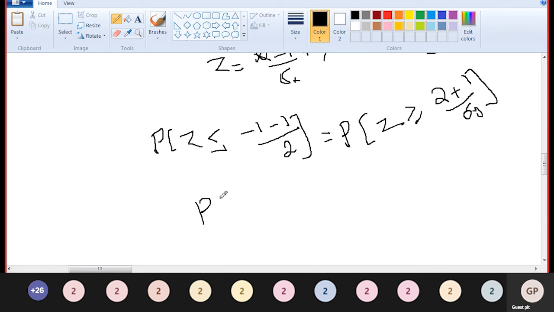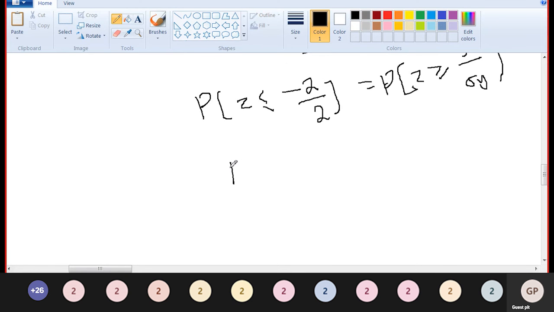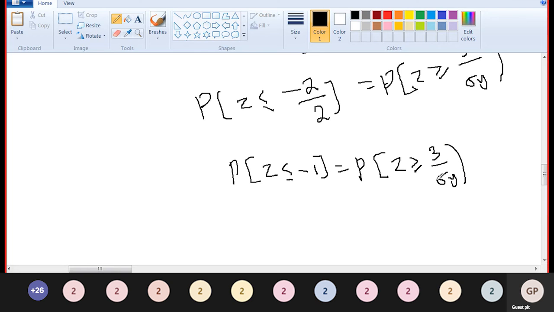So P of Z less than or equal to -1 is equal to P of Z greater than or equal to 3 by sigma y.